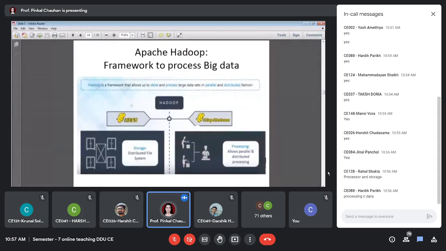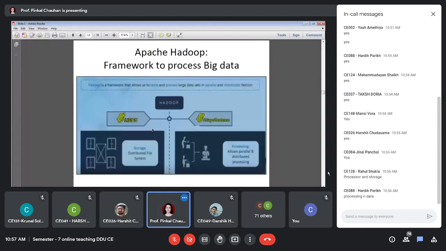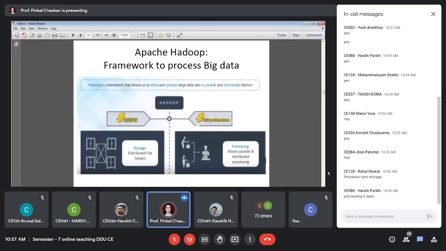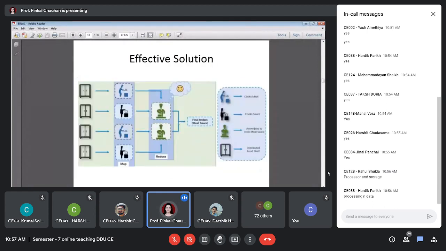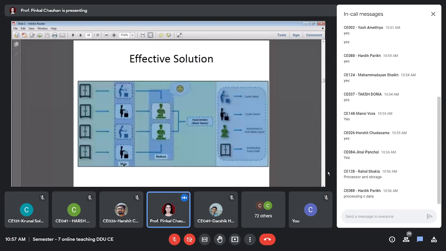So HDFS is the storage for Hadoop, right? It is a distributed file system and specially designed and developed for Hadoop. Sorry, HDFS is a distributed file system. And then we have something called MapReduce, right? So you may have noticed I wrote here map and reduce, right? So what map does and what reduce does, how it does, we'll talk about it soon, right?